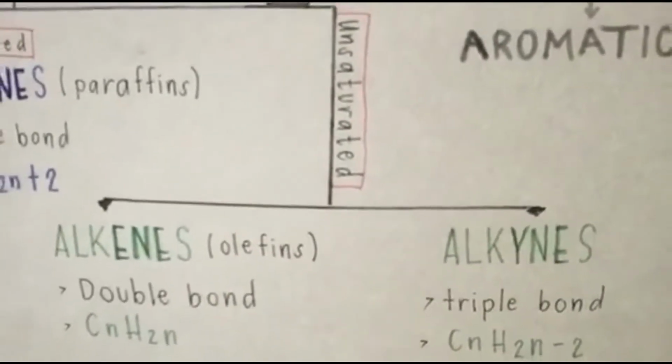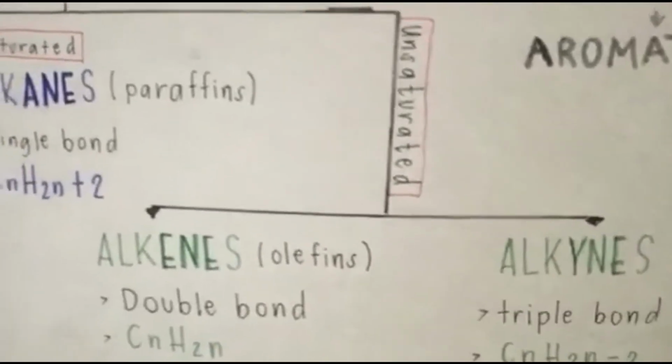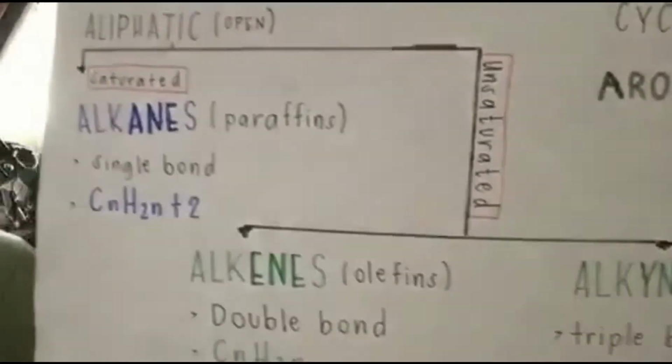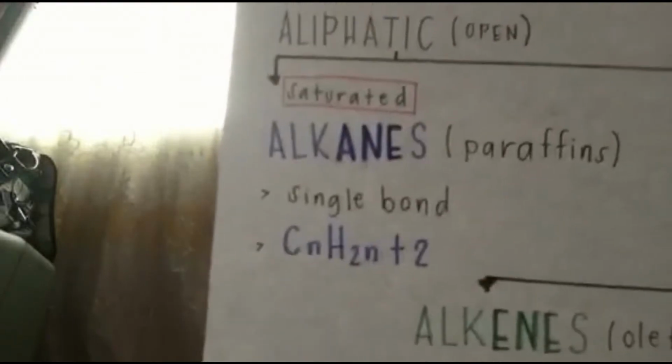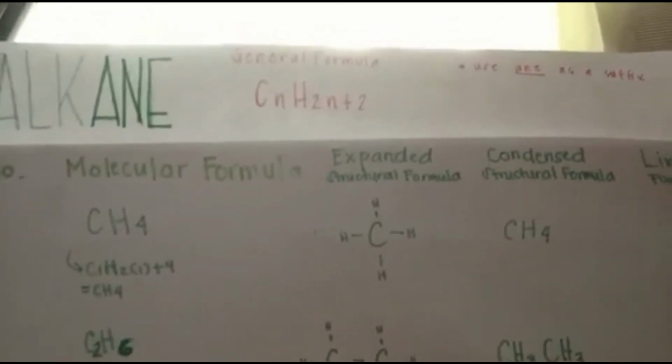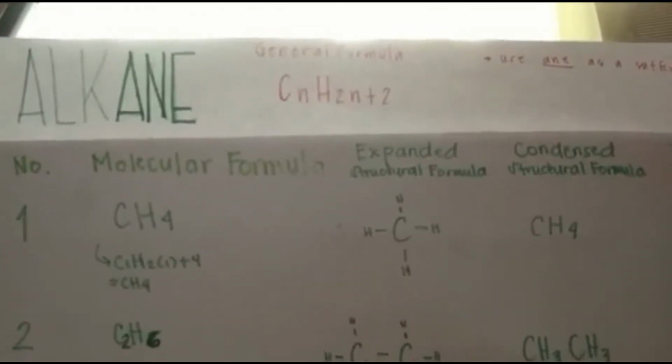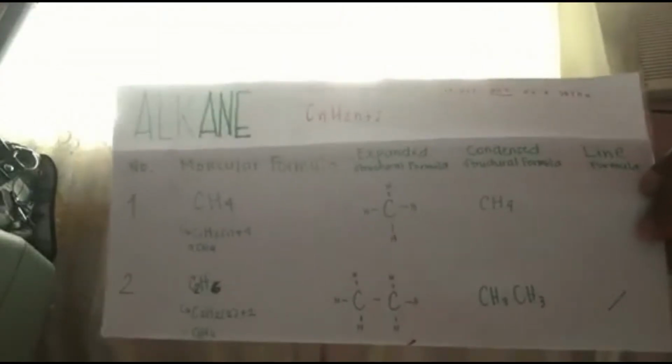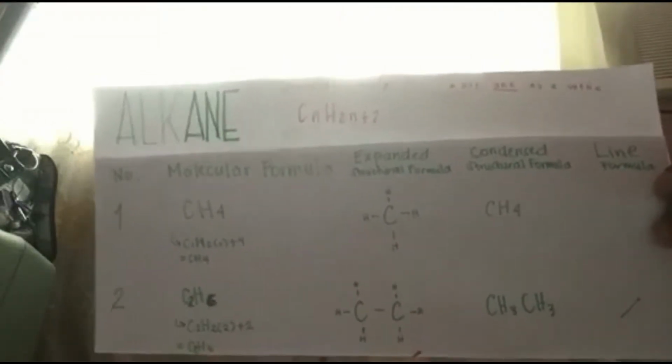There are several types of aliphatic hydrocarbons: alkanes, alkenes, and alkynes. Let's start with alkanes. Alkanes are linear or branching compounds that are made of varying numbers of carbon atoms that are all saturated with hydrogen atoms. The general formula for an alkane is CnH2n+2. This means that the number of hydrogen atoms equals twice the number of carbon atoms plus 2.